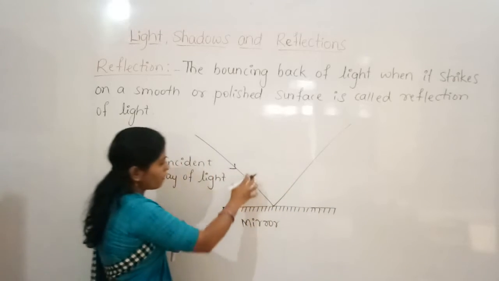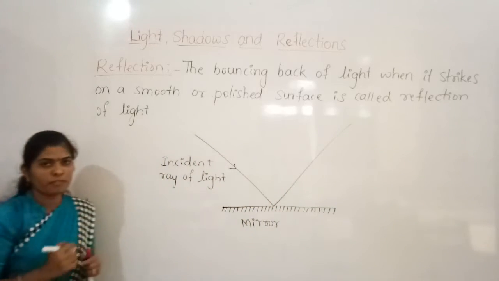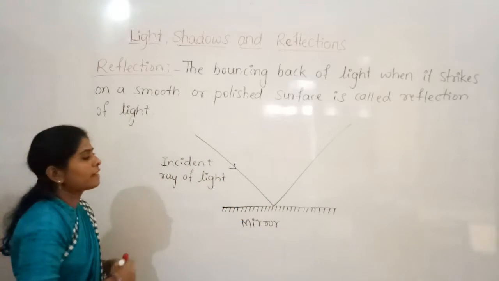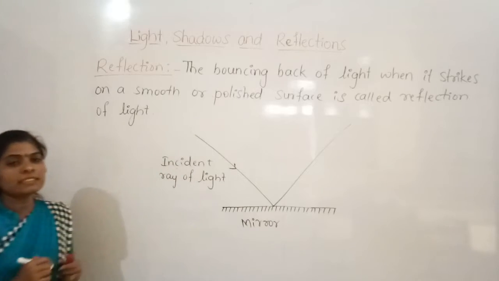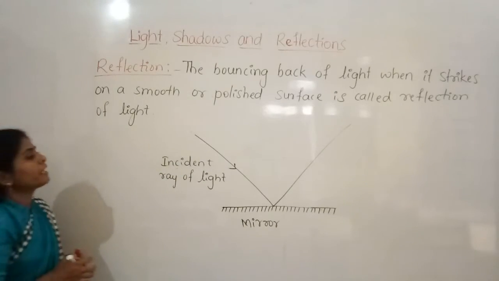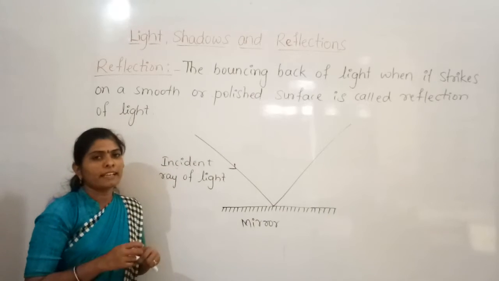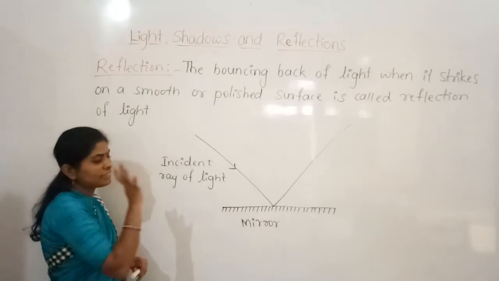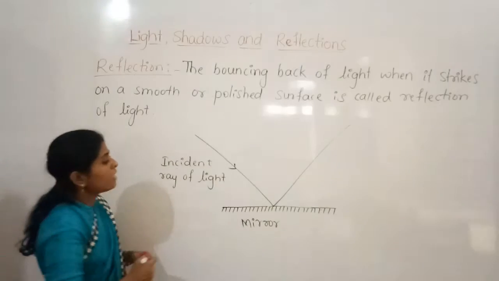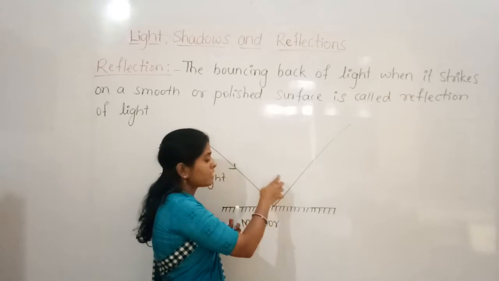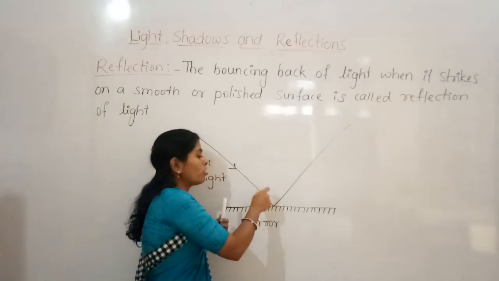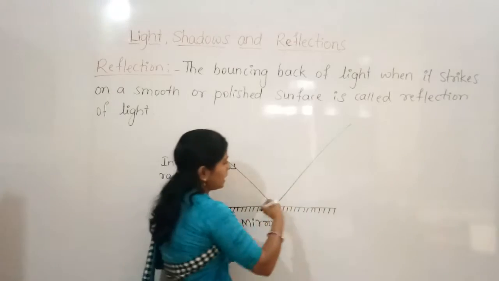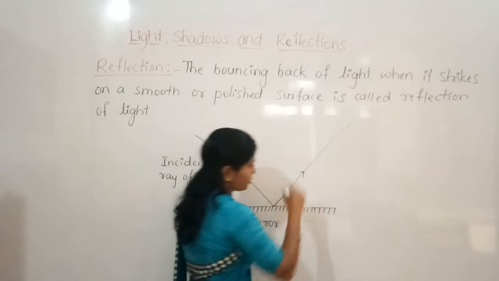which strikes on the smooth or polished surface, that ray of light is called the incident ray of light, or in common we can say incident ray. We can use incident ray of light, or else simply we can say incident ray. And when the incident ray strikes on the mirror or any polished surface, then it bounces back. It will reflect in this direction.